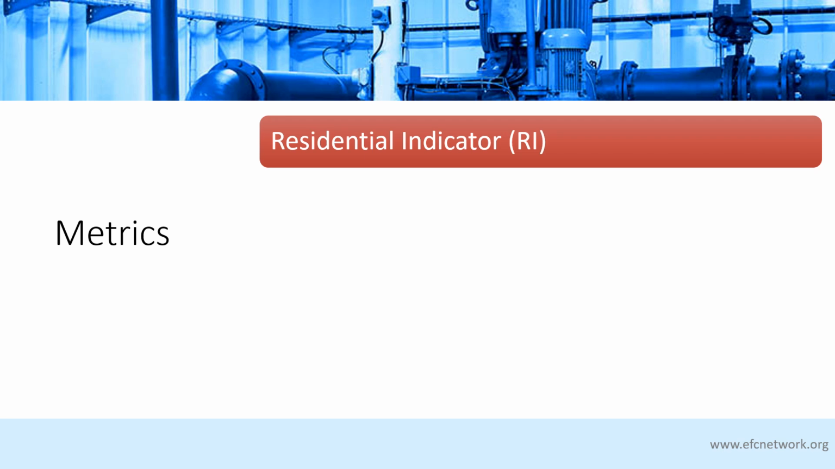The residential indicator, sometimes referred to as the RI, or traditional metric, takes the average utility bill for the community and divides it by the median household income for your community to provide an overall snapshot of how utility rates impact your community as a whole.